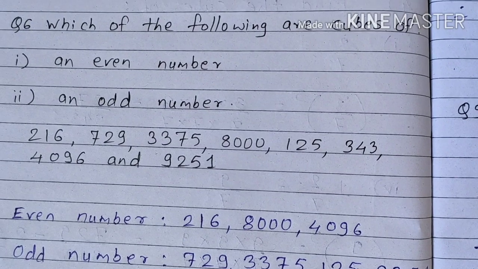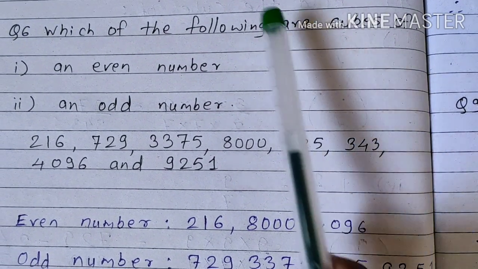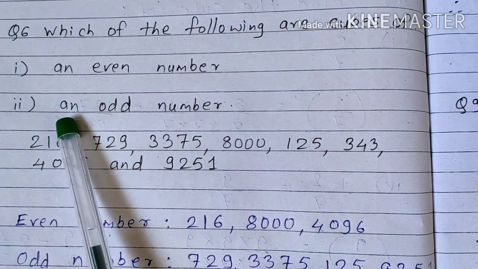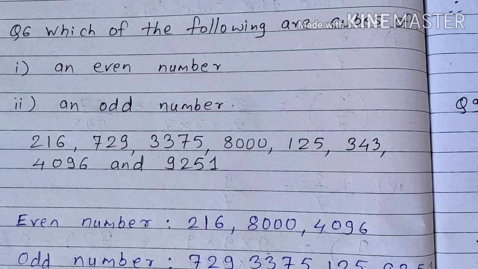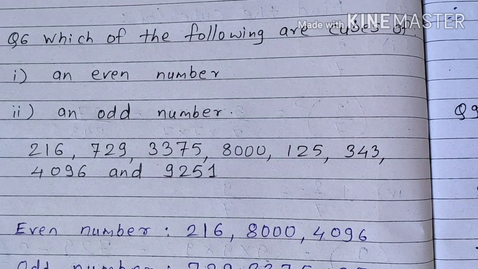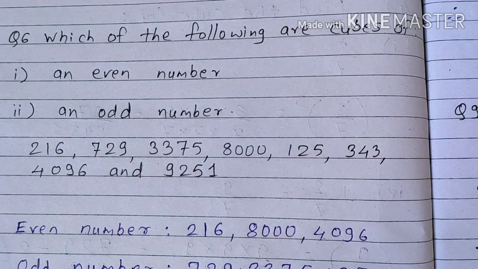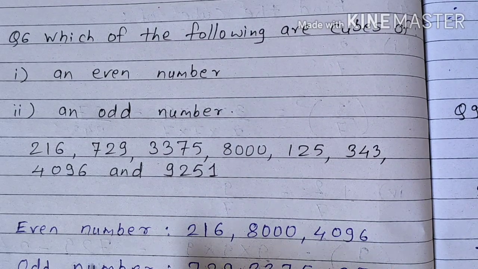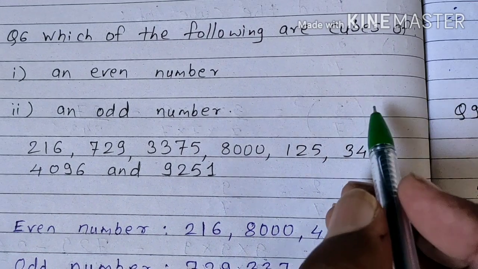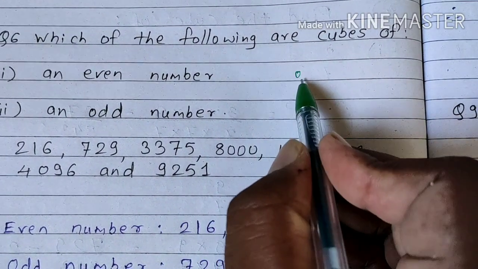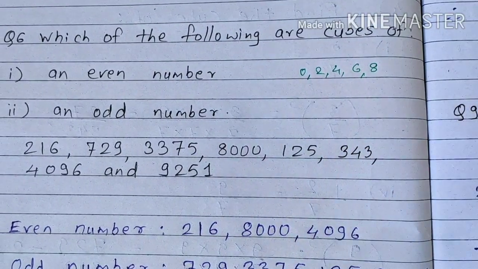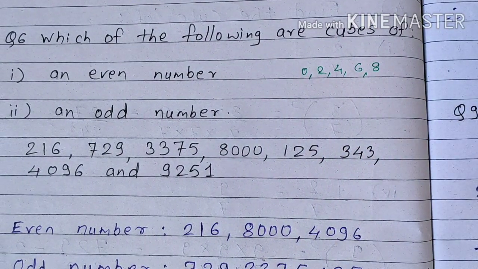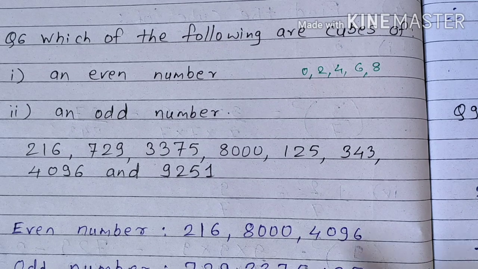Question number 6 is, which of the following are cubes of an even number and an odd number? For example, as we have learned earlier in the above property, the cube of an odd number is odd and the cube of an even number is even. So from this, let us find out the even numbers. As we know, if 0, 2, 4, 6, 8 are on the unit place, then such numbers are even numbers. So let us check it here.